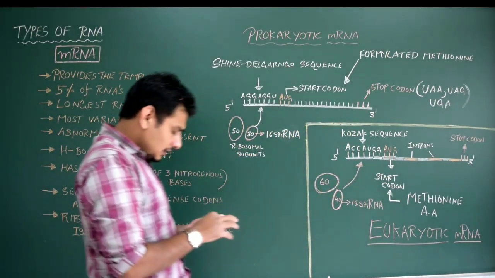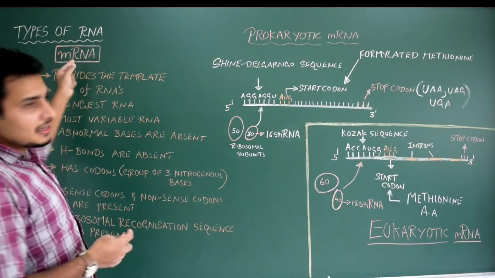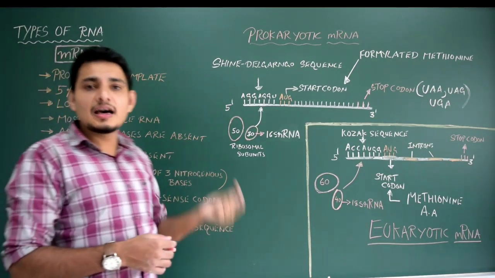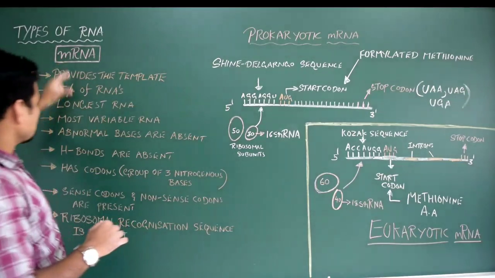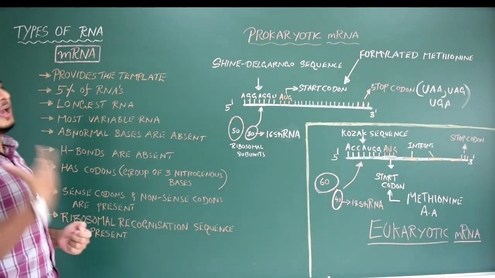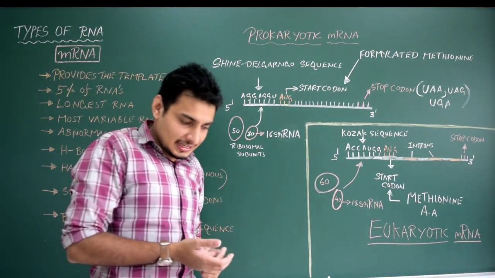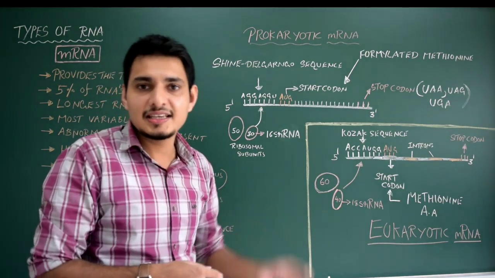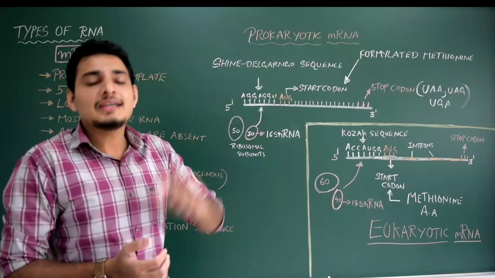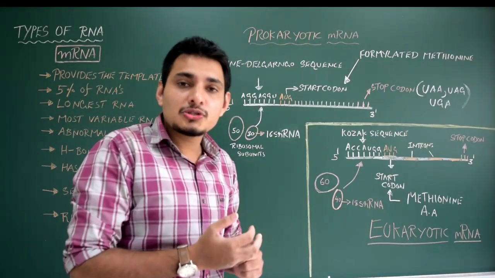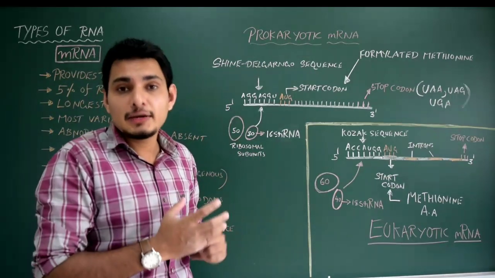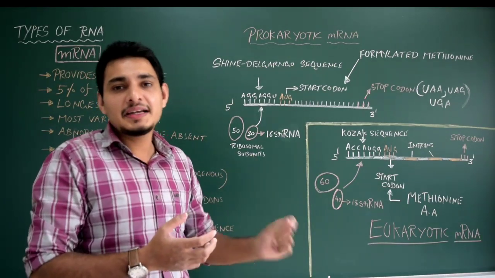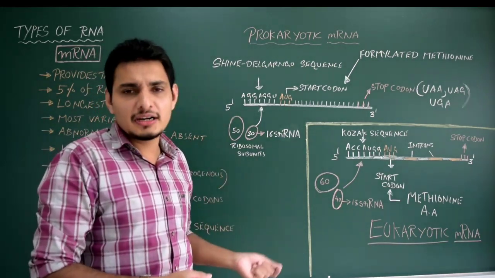Now in this session I'm going to talk about mRNA, then tRNA, then rRNA. First we will concentrate on the mRNA. If you consider the 3 different types of RNA, in the case of prokaryotes only 3 RNAs will be there, that is m, t, r. Whereas in the case of eukaryotes, you will see many different types of RNAs, including mRNA, tRNA and rRNA.